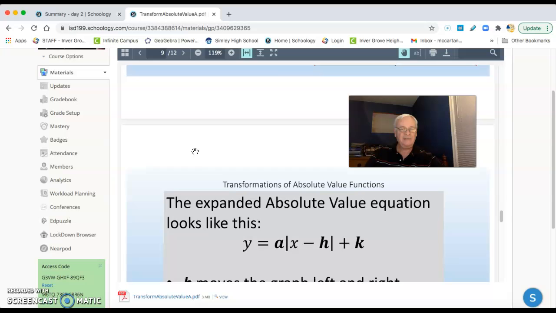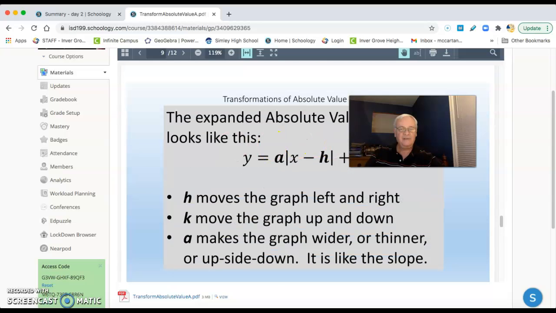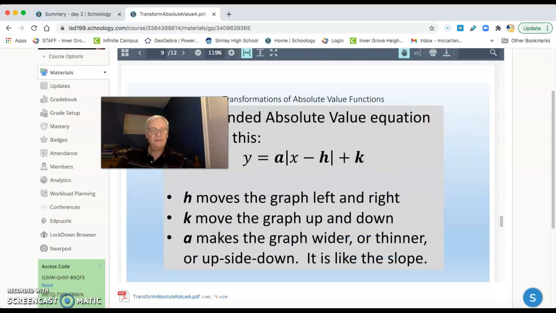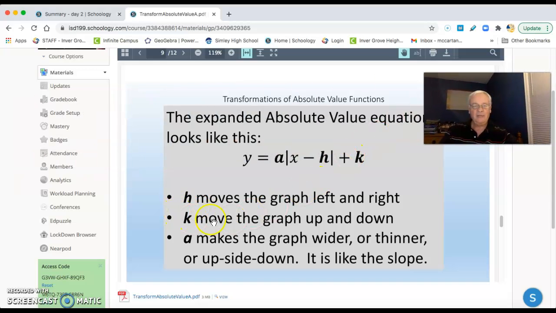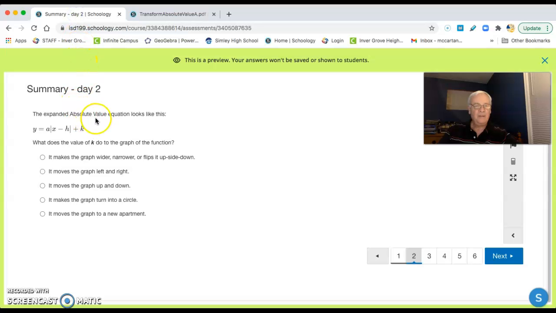It's got all the answers right there. K moves the graph up and down. What does the value of K do? It moves the graph up and down. Right there. All right, that's what it does.